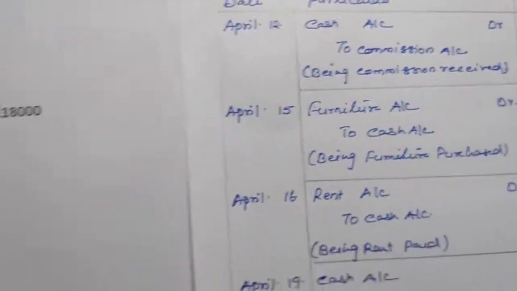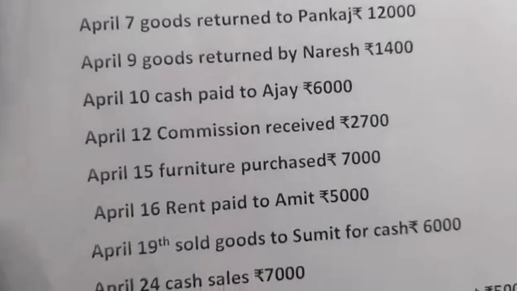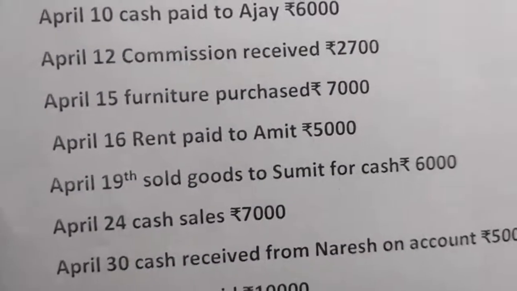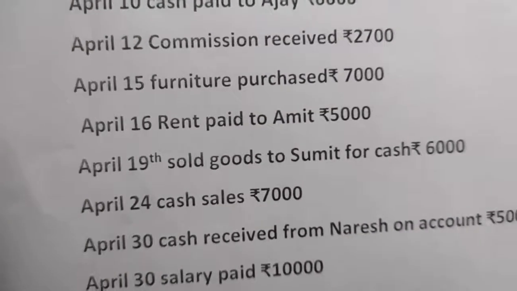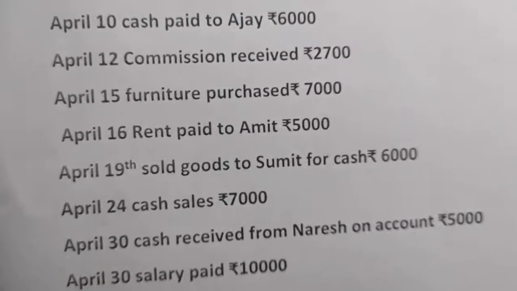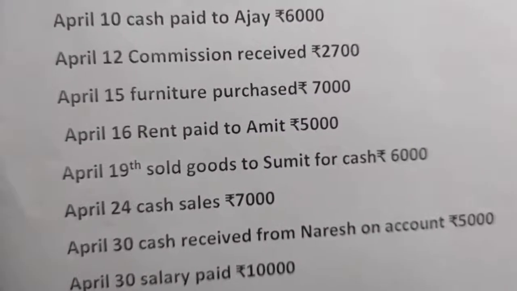Okay. Let's see the next question here. It is given furniture purchase rupees 7,000. Here what is coming in the business? Furniture. Furniture purchase is given. That means we purchase the furniture for cash.